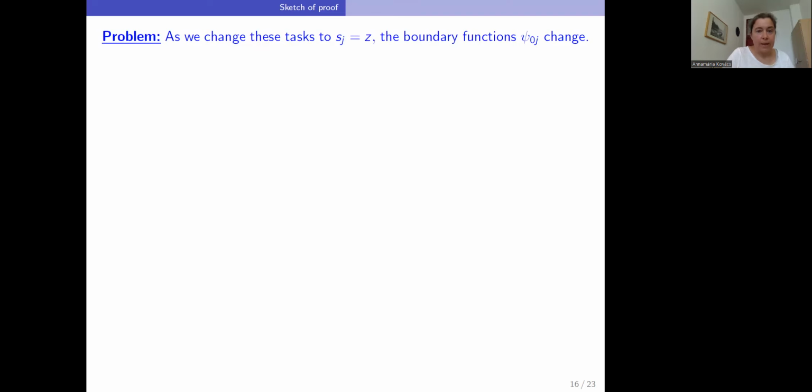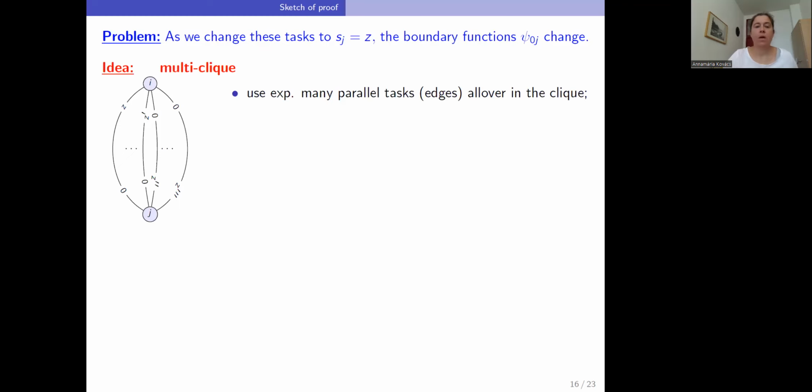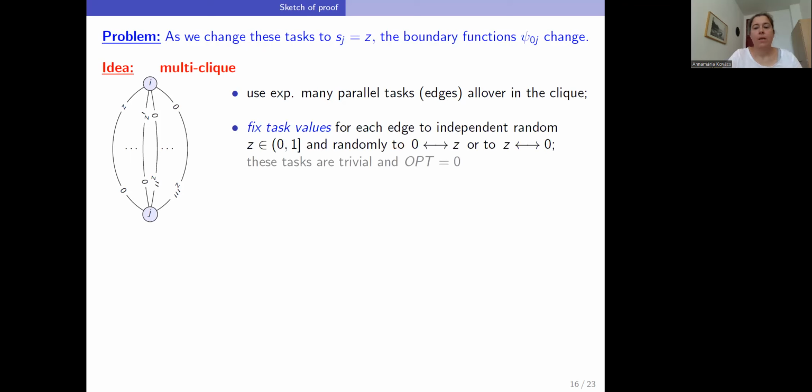We don't consider a clique, but a multi-clique. That is, for every pair of machines, we take a huge amount of parallel tasks. And with independent, uniform, random Z values, we set each task randomly to (0, Z) or (Z, 0). This is a trivial instance with opt 0. And we will fix this instance until the last step of the proof. And this is the instance for which we define our psi function.